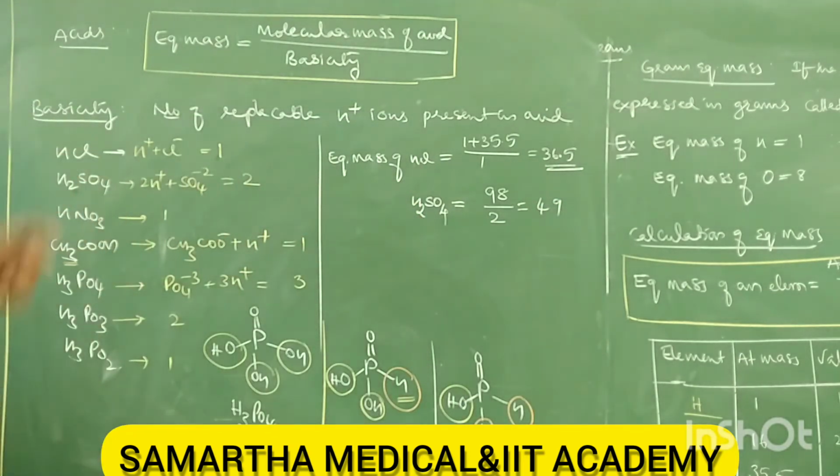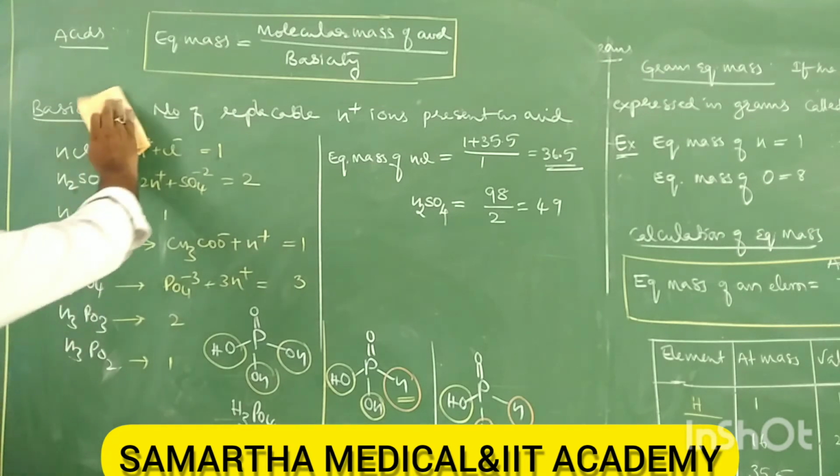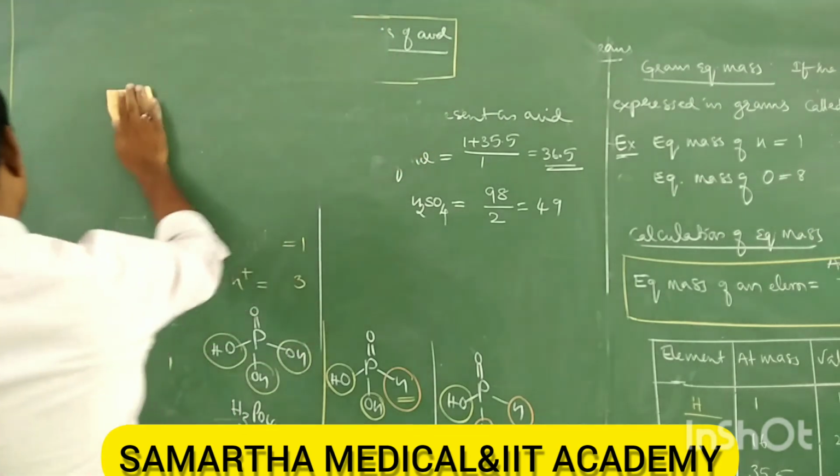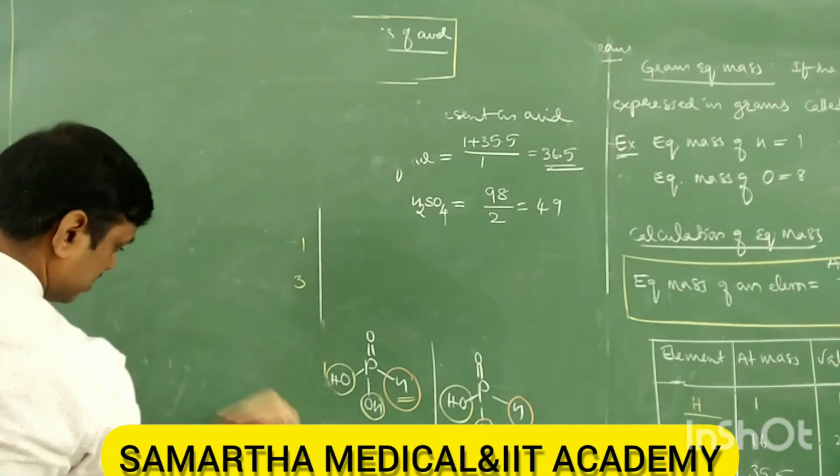Like that you can calculate all the remaining ones. Okay, that was acids. Next are bases: equivalent mass of bases.